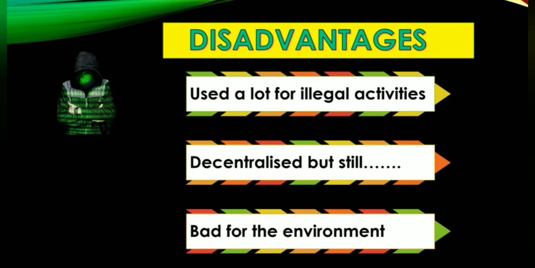The second disadvantage of cryptocurrency is that it is decentralized, but still it is operated by some organization. The flow and the amount of some currencies in the market are still controlled by the creators and some institutional investors. These holders can manipulate the coin for large swings in its price.